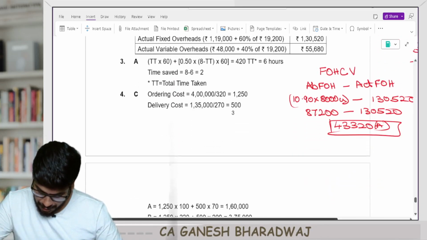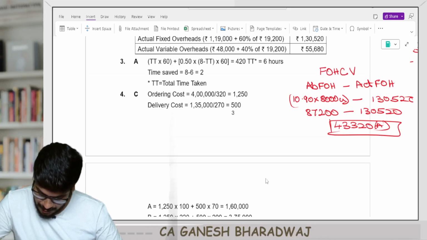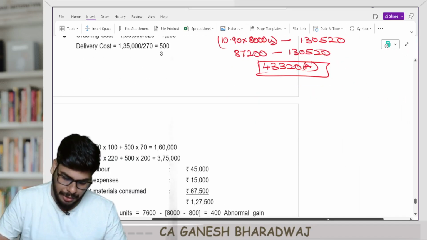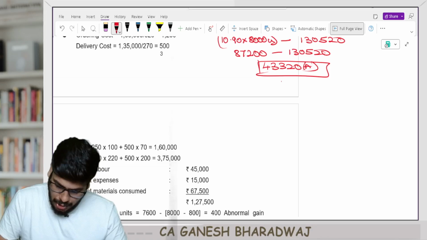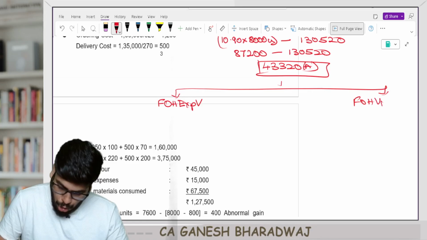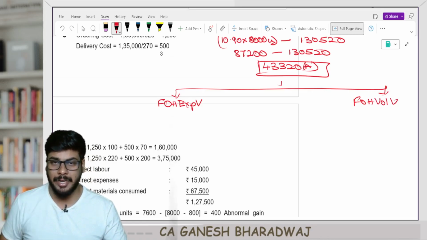Now, this fixed overhead cost variance gets branched into two. Logically, you just keep doing it logically as I've taught you. So now this gets branched into two. What and what? Fixed overhead expenditure variance and fixed overheads volume variance, right? Expenditure variance, what is it?